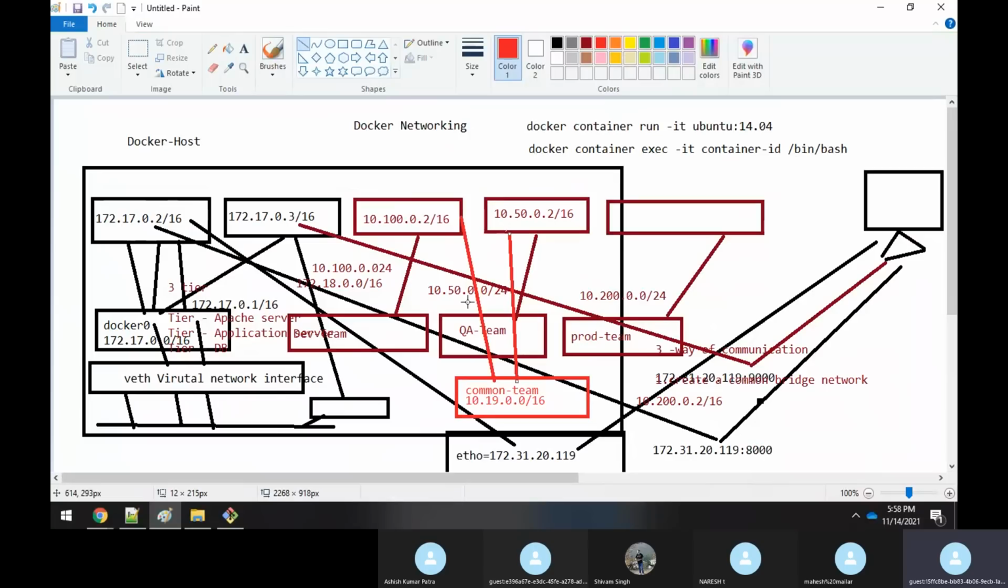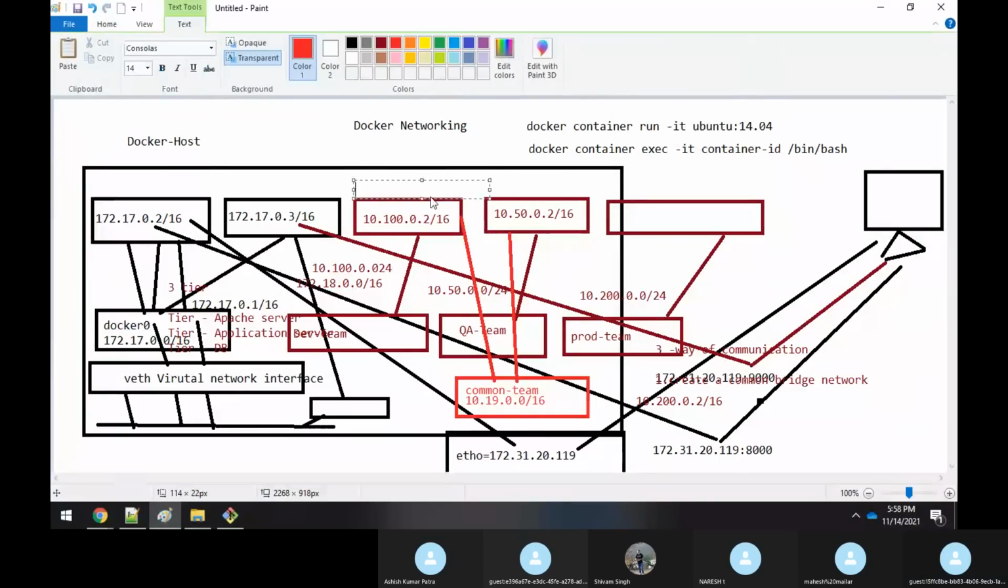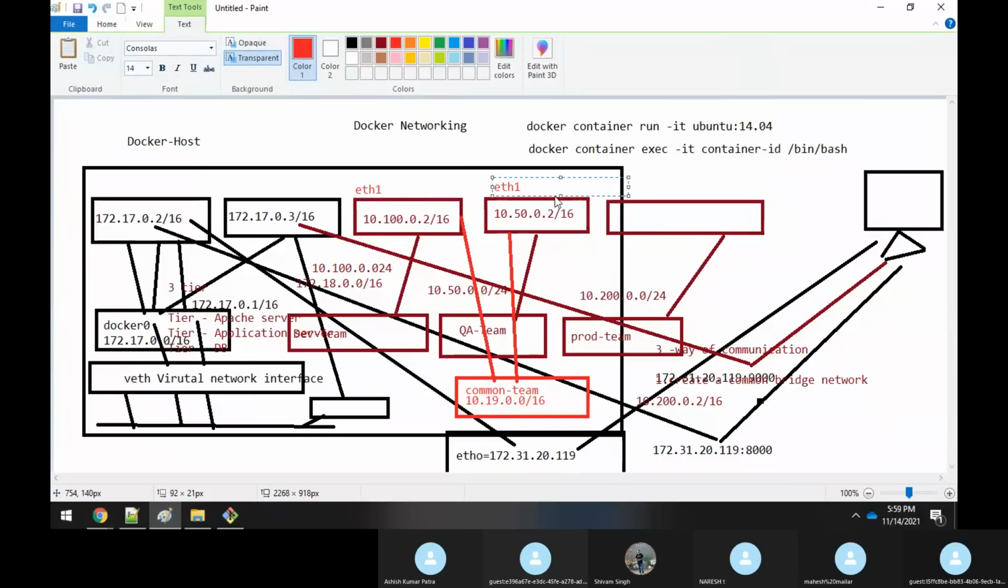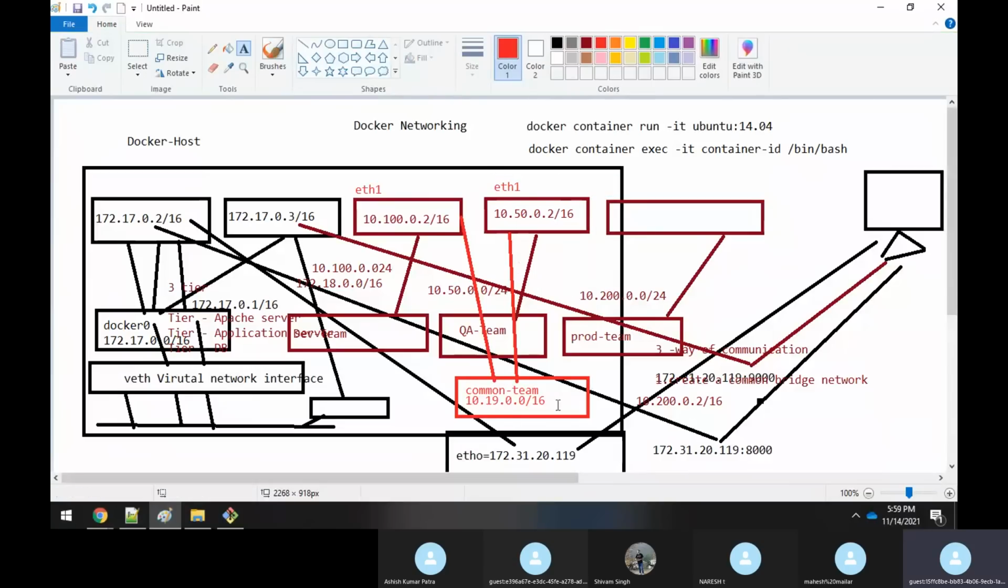When you do the connect, what happens is that this container will get one more network interface, something like ETH1. Similarly, this container, which is getting connected to this common network, will get one more interface, ETH1. With the help of this common team network interface, you are able to communicate, because both interfaces will have an IP address in this subnet.